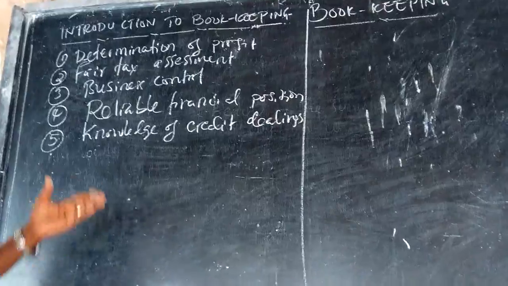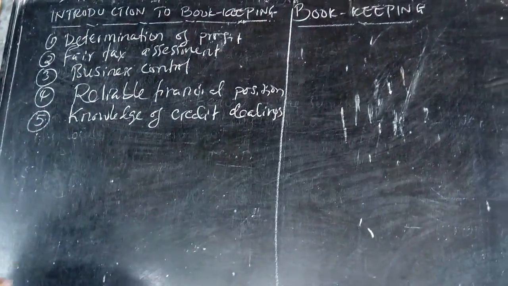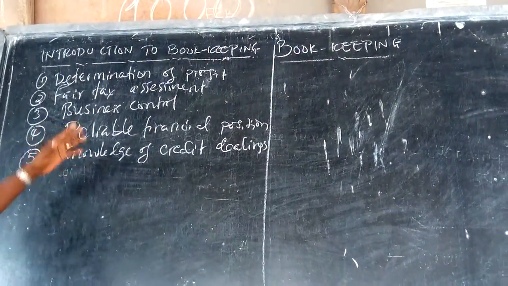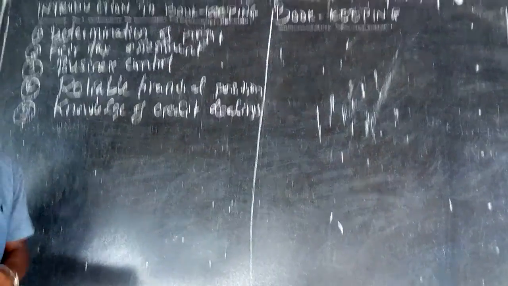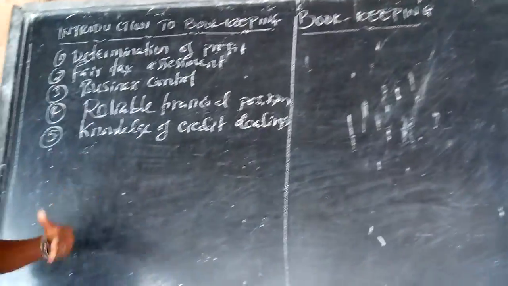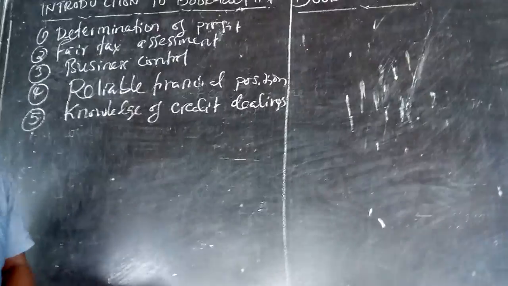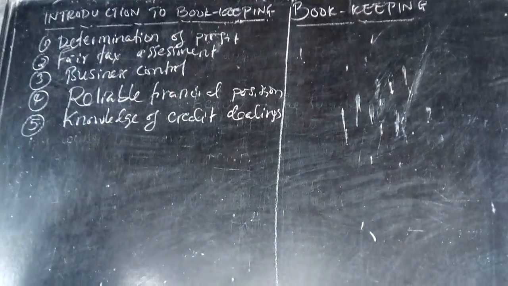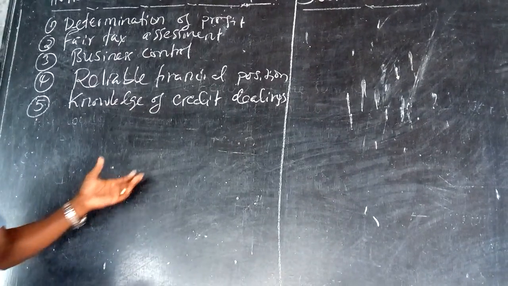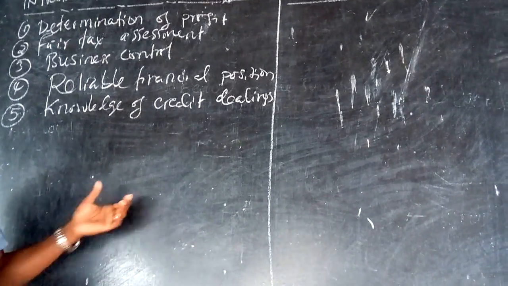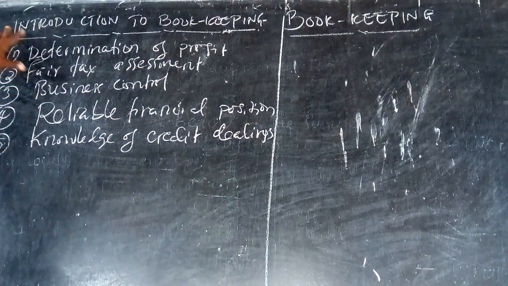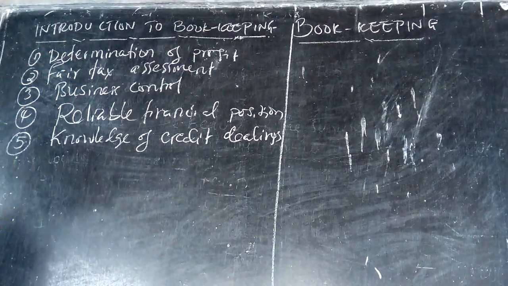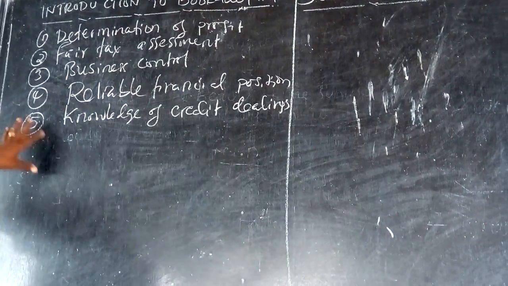So in order to have this kind of business which deals with credit, you have to have a knowledge relating to bookkeeping. Then you'll be able to know how to collect from the debtors or customers who are purchasing goods from you on credit basis, and how to pay suppliers who are supplying goods on credit. So these are our objectives of studying what we call bookkeeping. There are 5 of them, as you can see there.